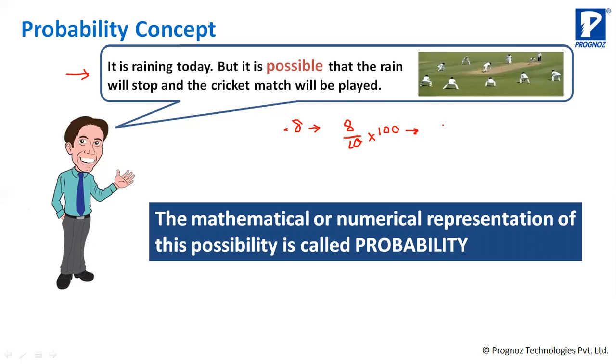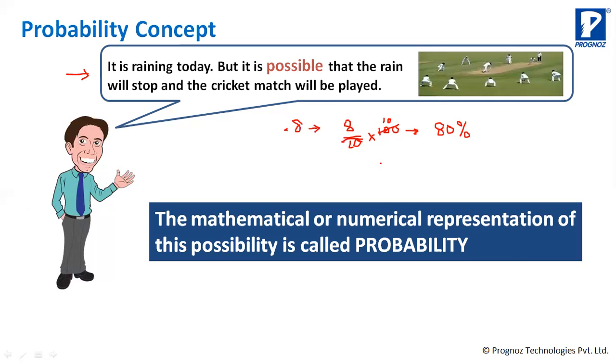This will give you 80%. So there's an 80% possibility that this match will be played. That is the probability. The mathematical representation of that possibility is the probability.